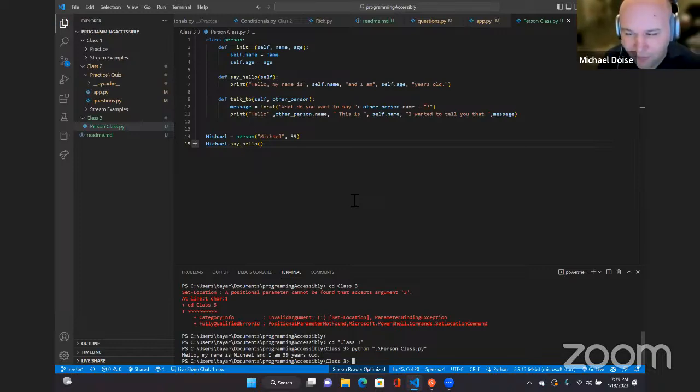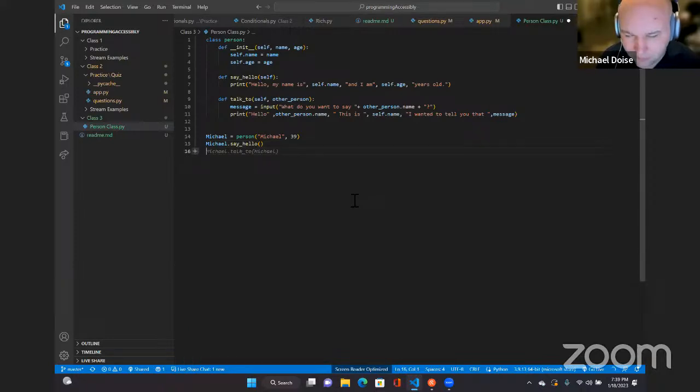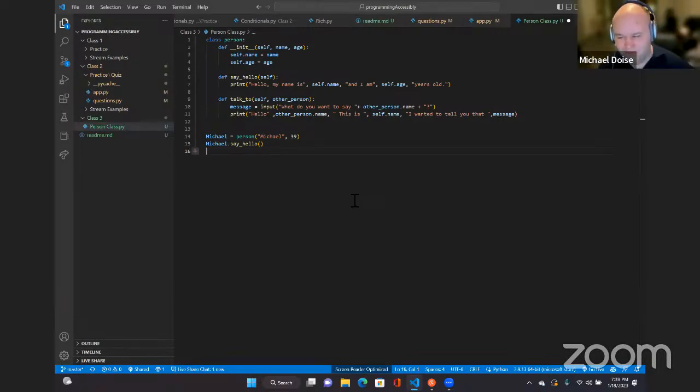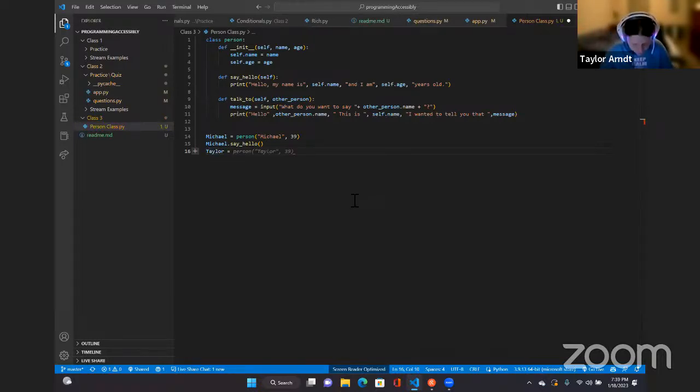So what we're going to do now is go to our file and make a new line at the very bottom. Main, Michael equals Person. Now we want to make a Taylor instance. So Taylor equals Person.